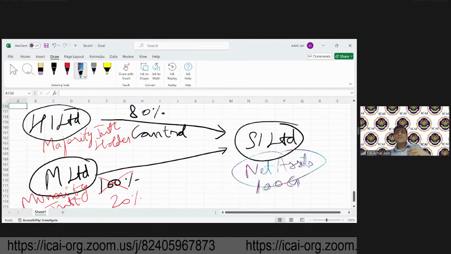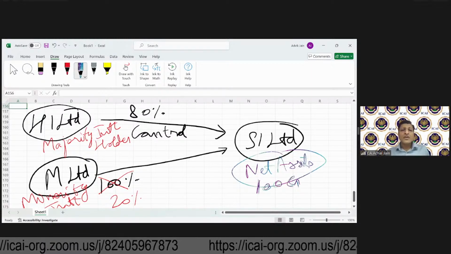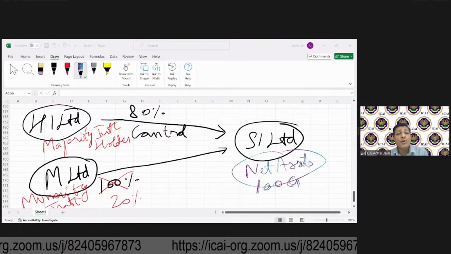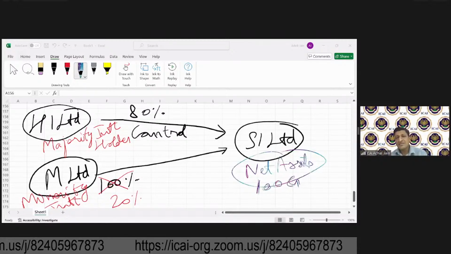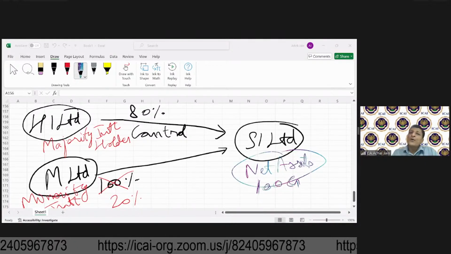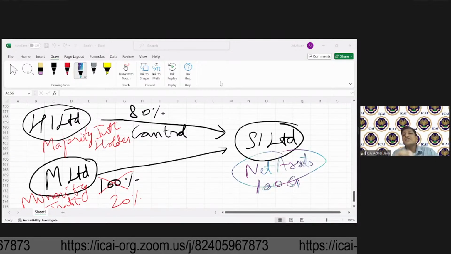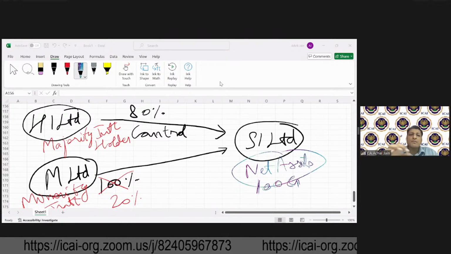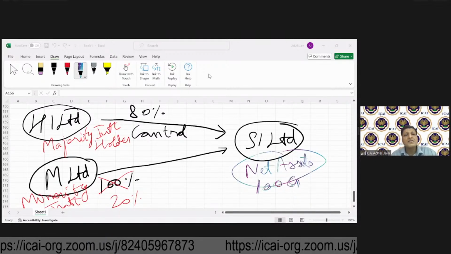Preeti is saying they belong to both H1 and M on a proportionate basis. Very good. So net assets of S1 belong to its owners on a proportionate basis. 80% of net assets belong to H1 and 20% belong to M Limited. Okay, clear on this?